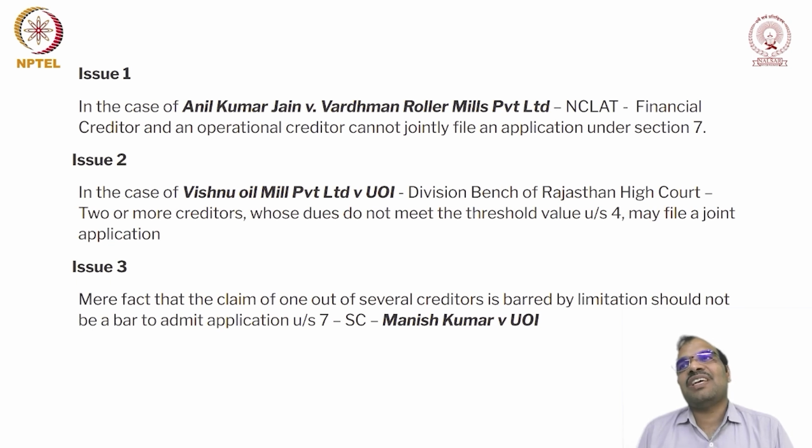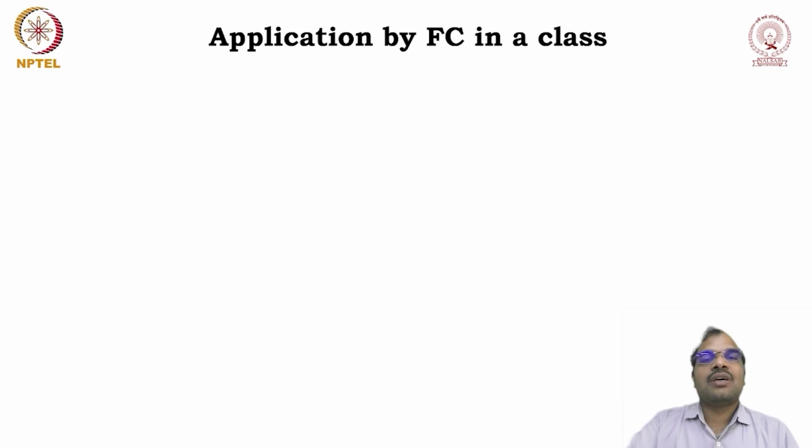Because if each and every creditor's amount must not be barred by limitation, you are adversely affecting the rights of the creditor. So the law is very clear: merely because one creditor's amount is time barred, it does not mean that he cannot join. He can join the application.